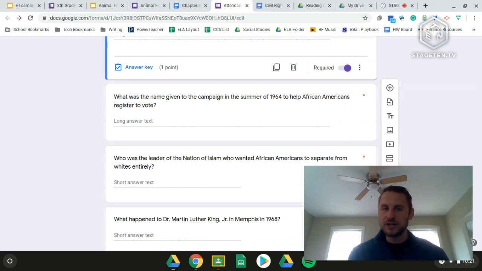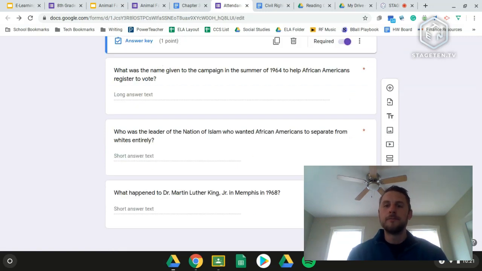The leader of the Nation of Islam, who wanted African Americans to separate from whites entirely, that was Malcolm X, one of the civil rights leaders who was assassinated, unfortunately, during this time. And then, leading right into the last question, what happened to Dr. Martin Luther King Jr. in Memphis in 1968? He, too, was assassinated. All right, so those were the quiz questions from yesterday.